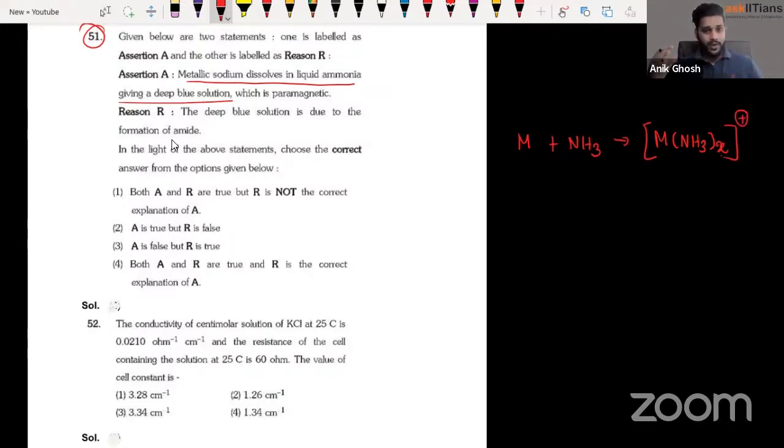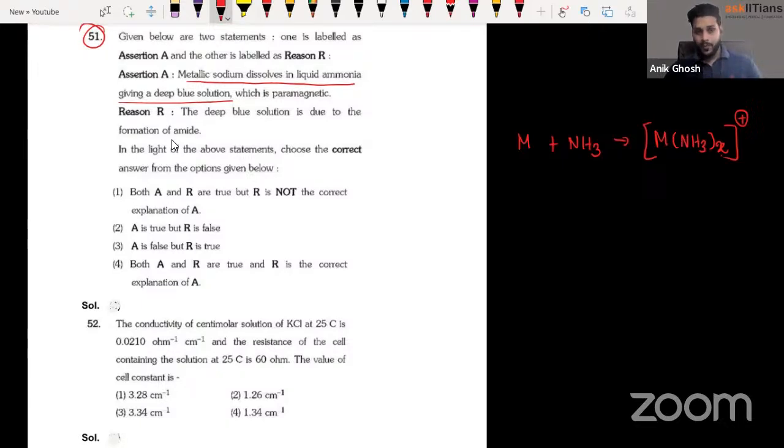Every single time, guys, whenever something gets dissolved somewhere, if the solvent is polar, the molecule breaks, just like NaCl when you dissolve it in water: it breaks into Na plus and Cl minus, right? So here, ammonia is also a polar solvent. As a result, what would actually happen is, liquid ammonia. Okay, ammonia is a gas, but liquid ammonia would be a polar solvent.